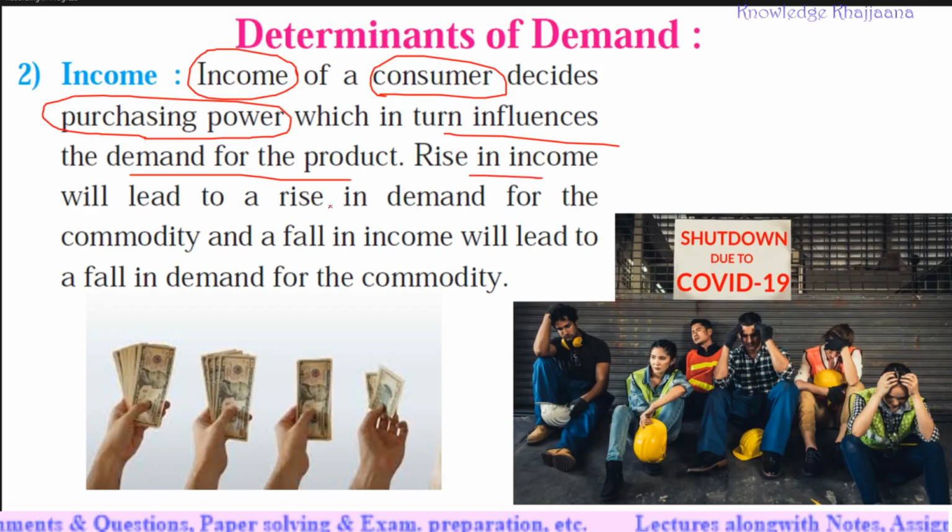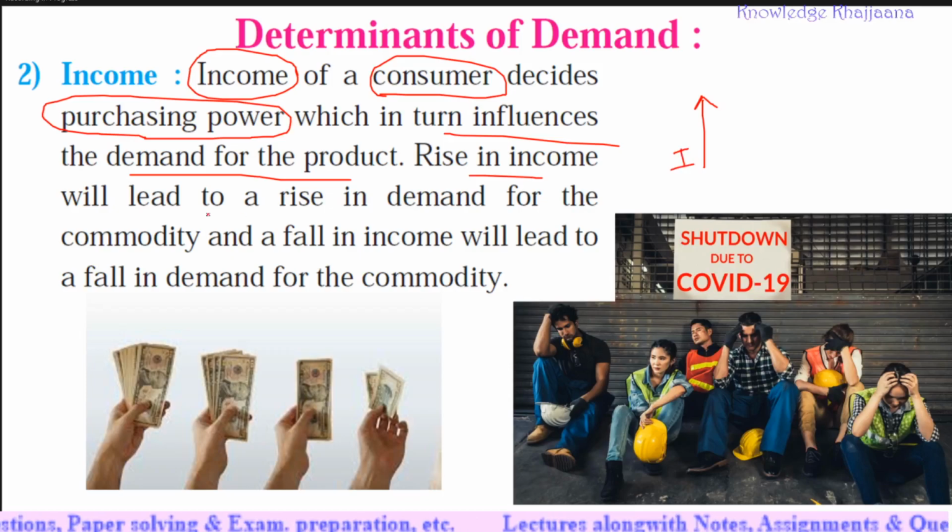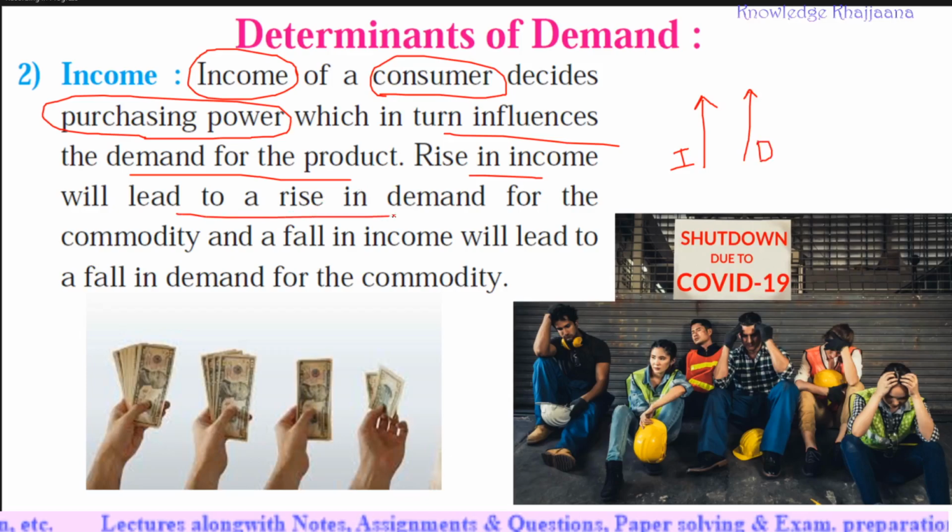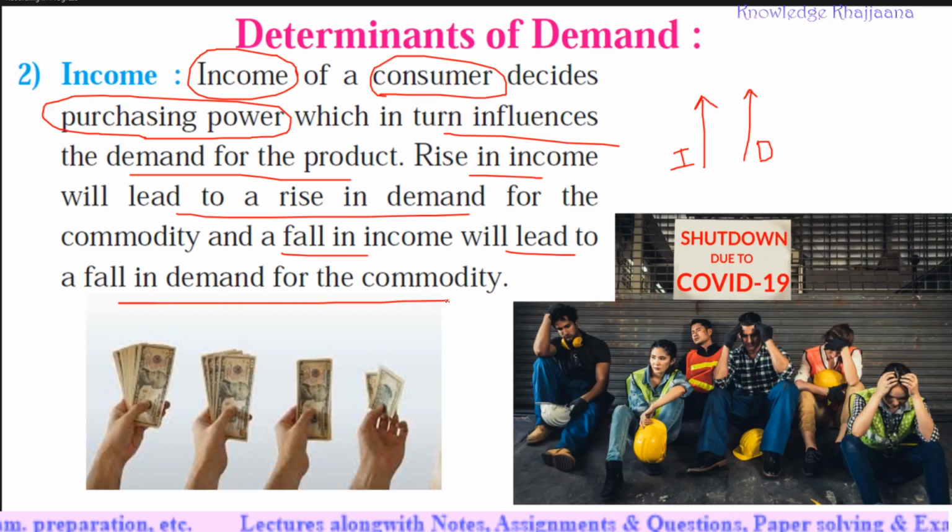Rise in income will lead to rise in demand, so both are proportional to each other. Rise in income will lead to rise in demand for the commodity, and a fall in income will lead to fall in demand for the commodity.